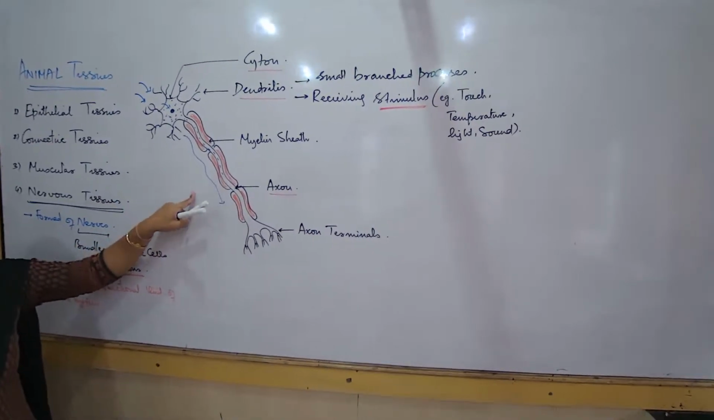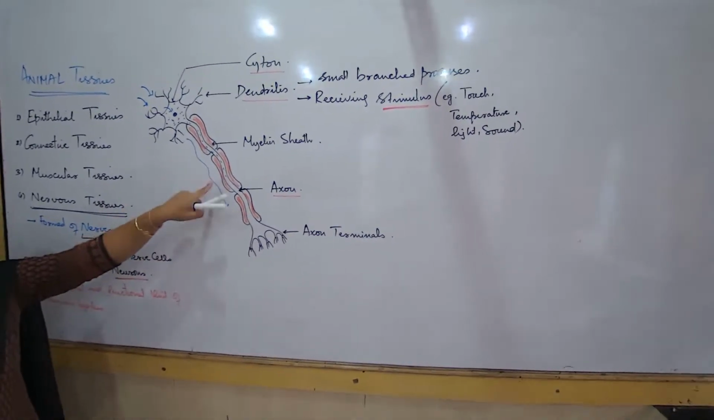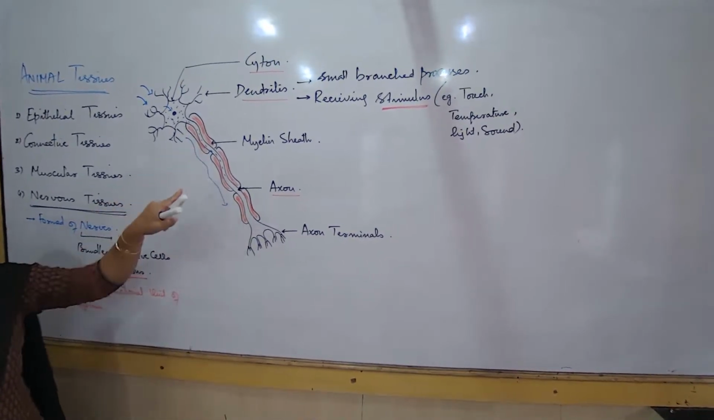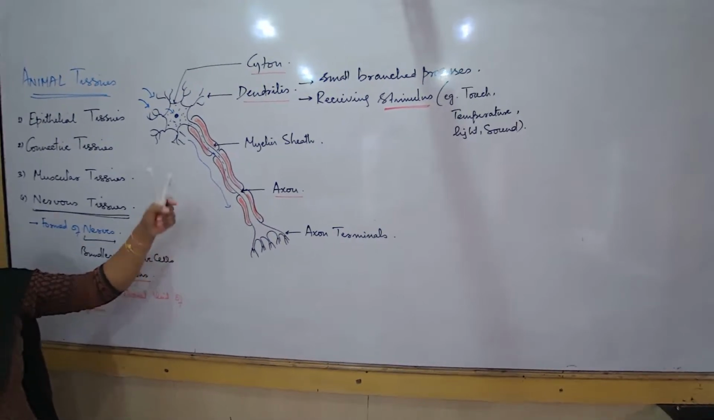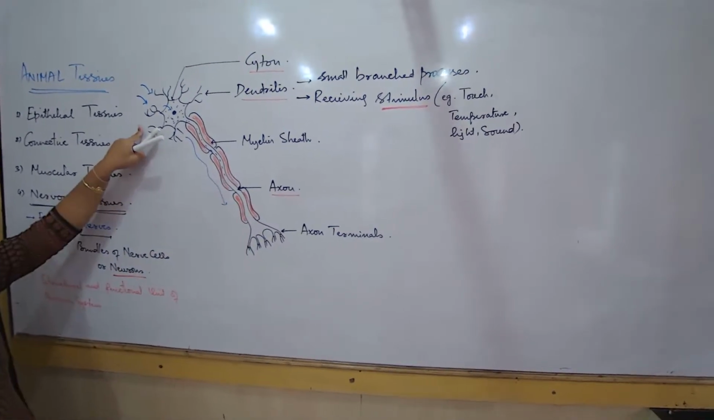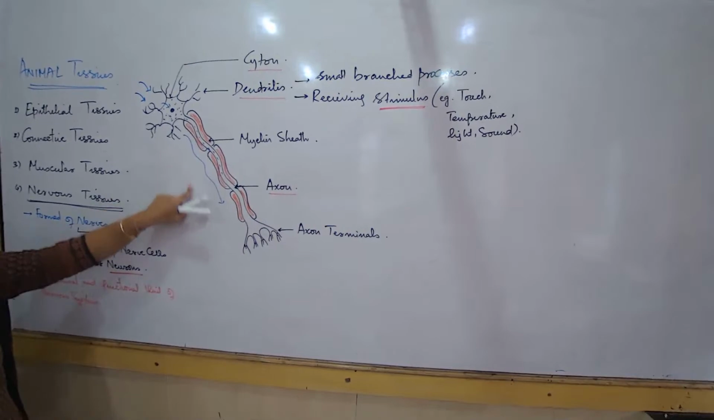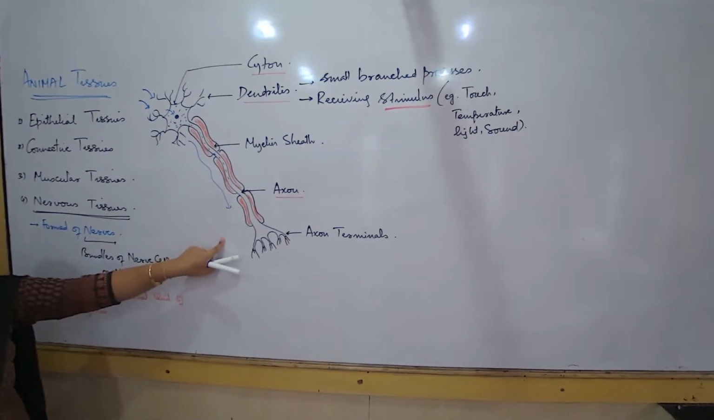So I'm not saying that the axon is carrying stimulus, but I'm saying that the axon is carrying the impulse, right? Then what is the meaning of impulse? Whatever message has come in is getting transported, but in a different way.